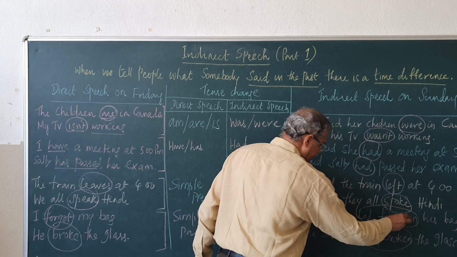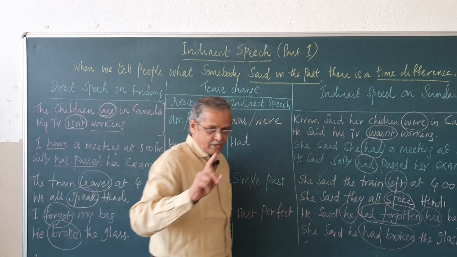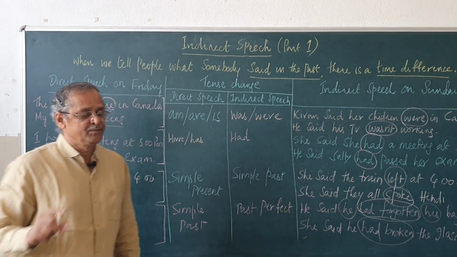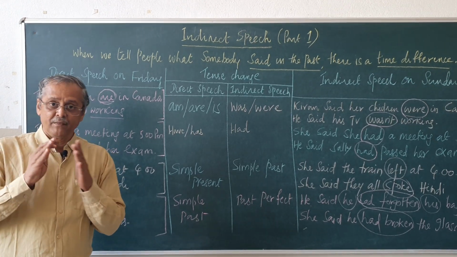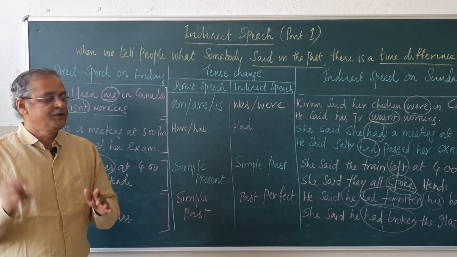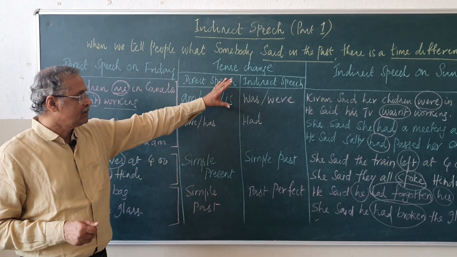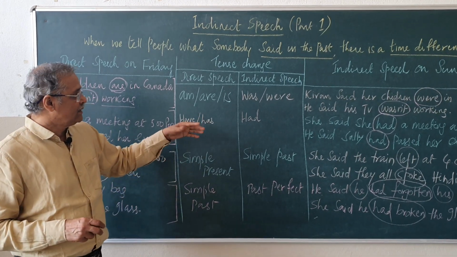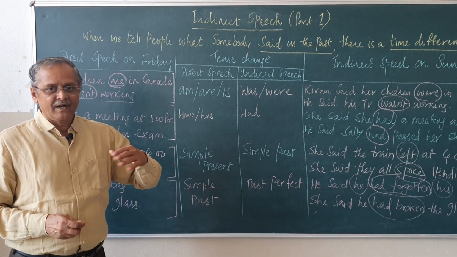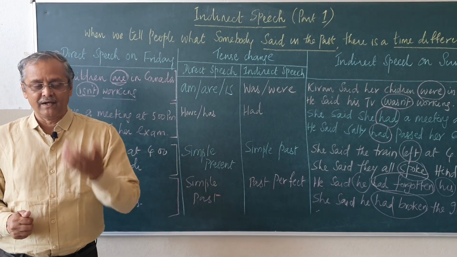There are 3 changes we have to focus our attention on. One is tense change, second is change in pronoun, third is time markers, how the time markers change. So, we will see today all the 3 aspects. I have simply introduced to you how the tense change takes place. Now, I will be telling you how the pronouns and the time markers change. Then there will be a clear understanding.